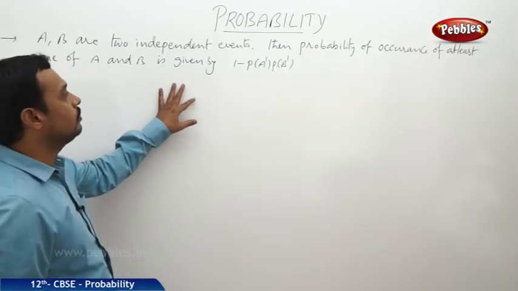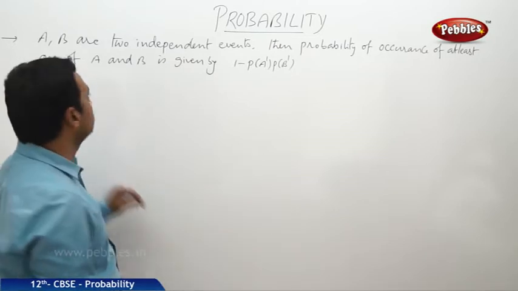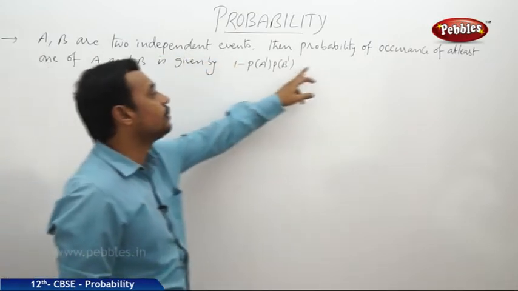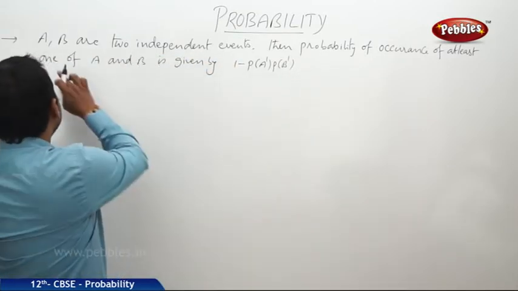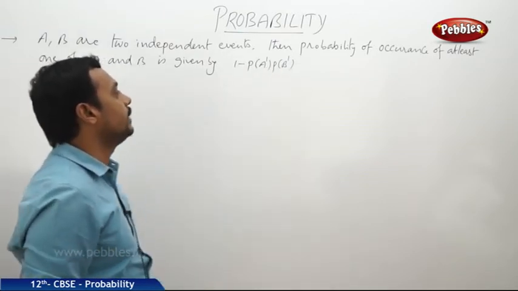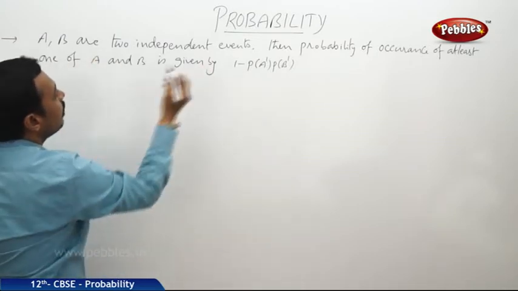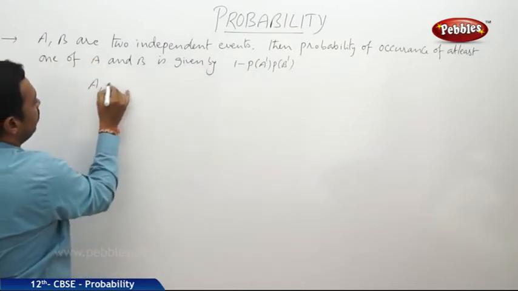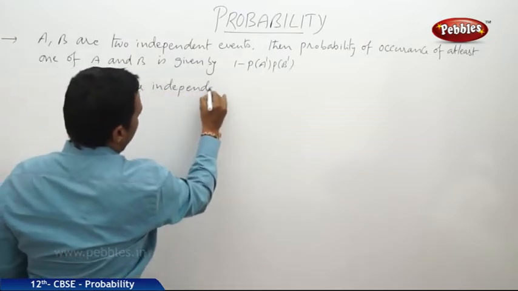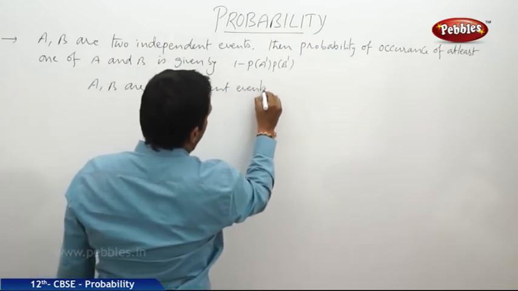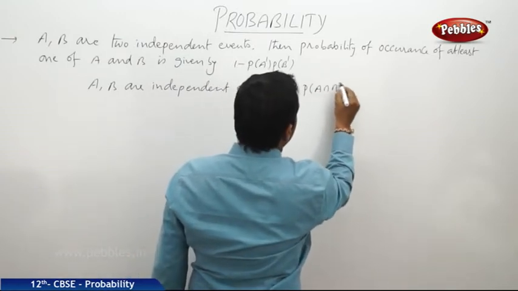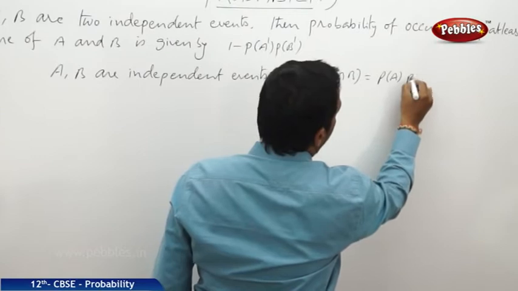Now there is one more problem on independent events. If A, B are two independent events, then the probability of occurrence of at least one of A and B is given by 1 minus P of A dash into P of B dash. Given that A, B are independent events, therefore the probability of A intersection B is equal to P of A into P of B.